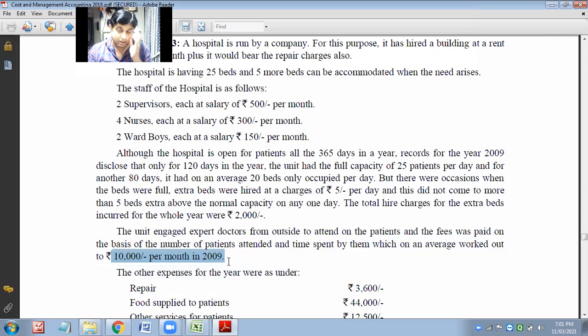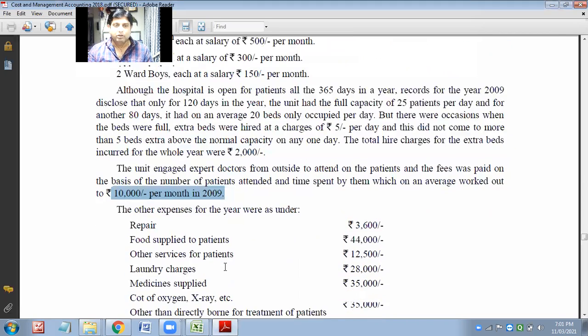Okay, so the doctor's payment or salary is also mentioned.